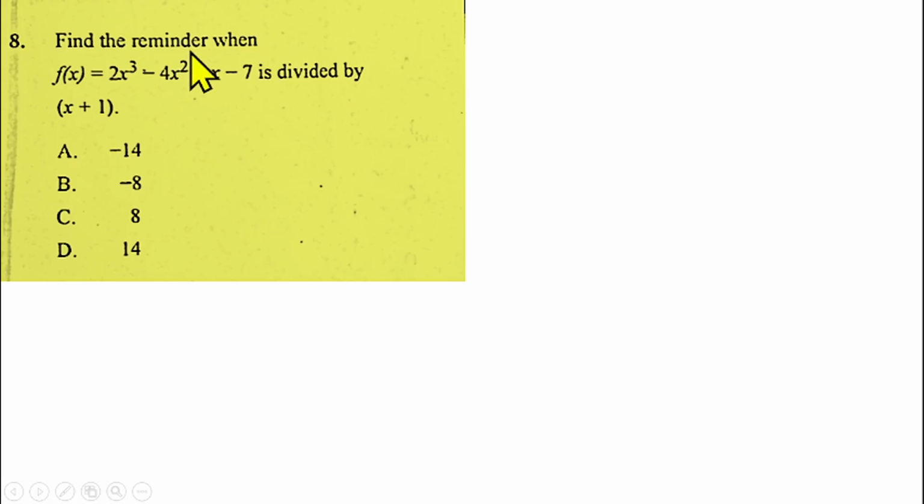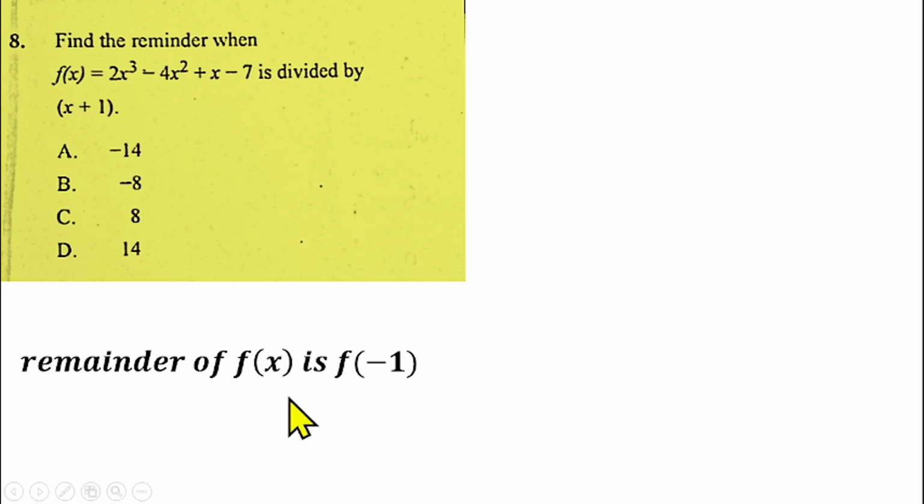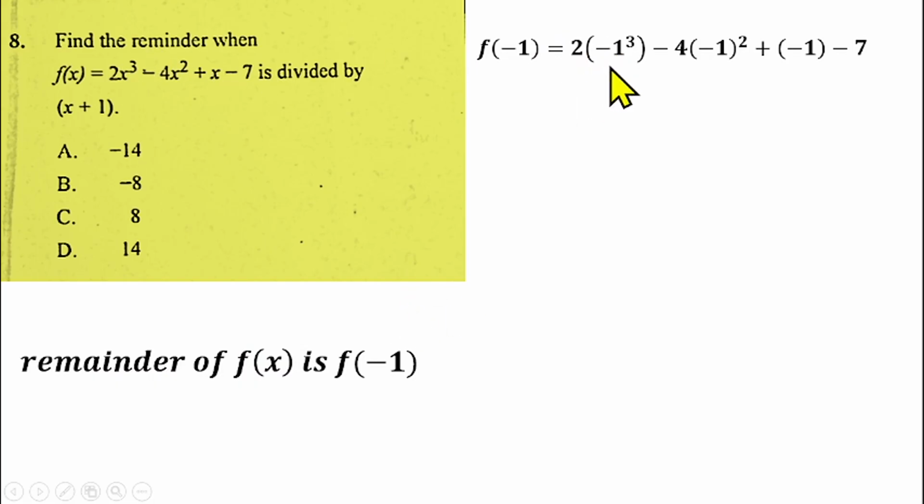So to find the remainder of f of x, you need to substitute the value of minus 1 into this. That will give us the remainder of f of x. Like I said, the remainder of f of x is f of minus 1. Put minus 1 into this, so you have 2 into minus 1 cube minus 4 into minus 1 square plus minus 1 minus 7. Minus 1 cube is minus 1, so this gives us minus 2 there.